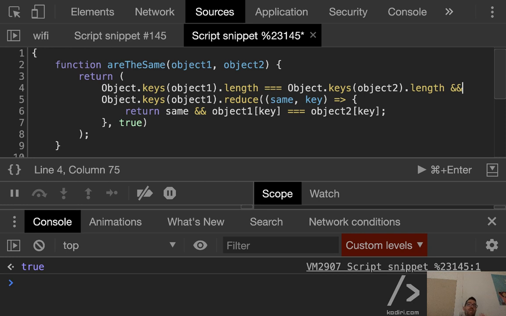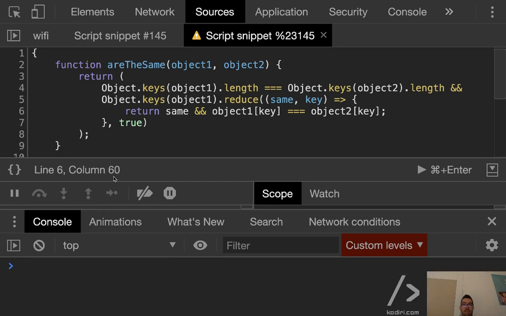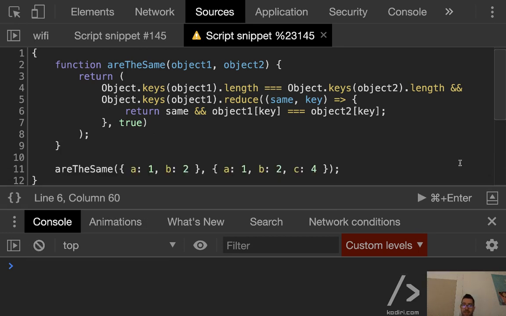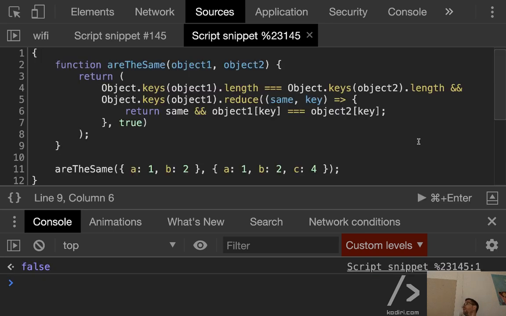If both objects have the same length in terms of number of keys, fair enough, then check the details. If not, they are clearly different. And that's a good example. So if we run this code, that should return false, as you can see.